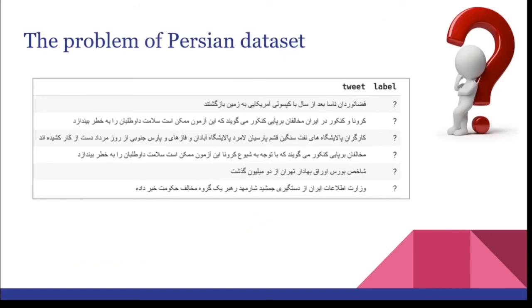The first step was finding labeled tweets, because there is no pre-prepared data set of Persian tweets with fake and true labels. We had to find an idea for detecting fake news ourselves. We defined fake news as news that deviates from true news. We also call it false news.